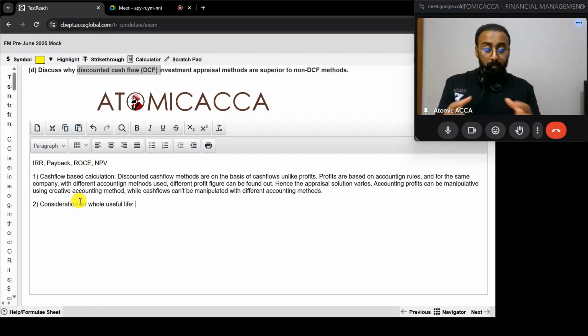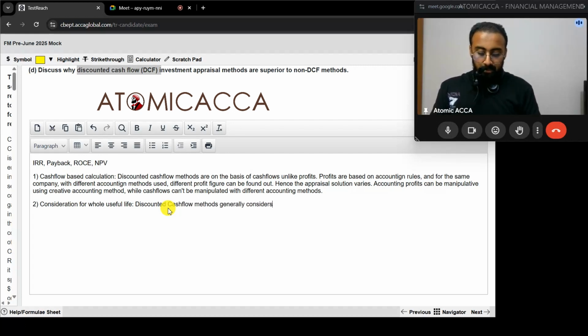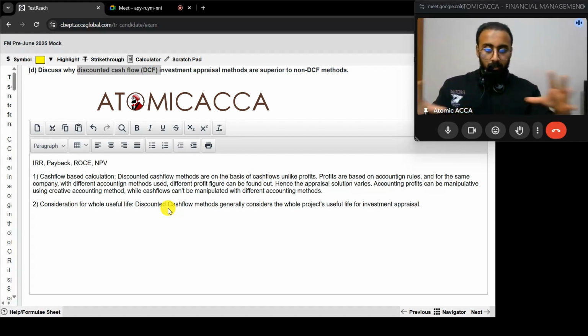Now, we're going to expand the point. We don't have to tell that NPV does this, but we can tell that payback does not do this. Okay. So, consideration for whole useful life. Discounted cash flow methods generally consider the whole project's useful life for investment appraisal.